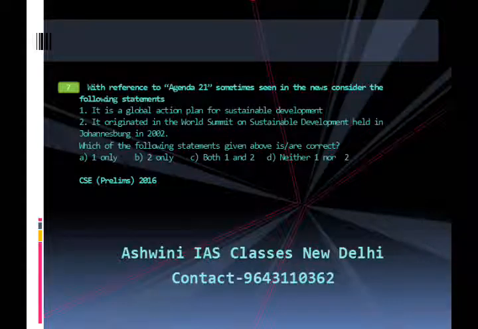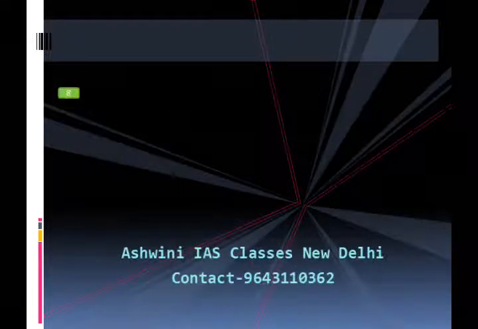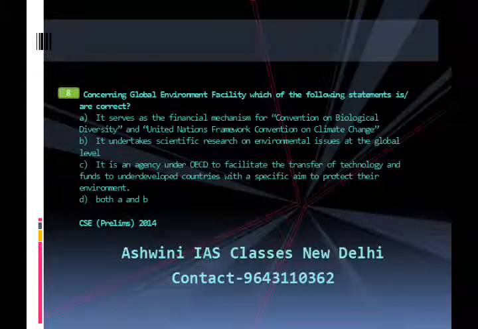Concerning Global Environment Facility, which of the following statements is or are correct? A. It serves as the financial mechanism for Convention on Biological Diversity and United Nations Framework Convention on Climate Change.